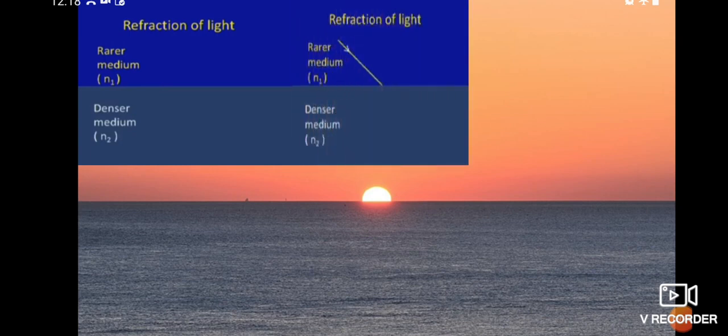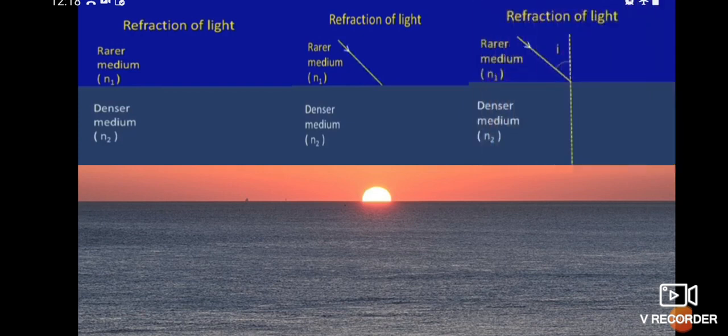Here the light ray is traveling in an inclined manner. So I have drawn a normal line, and the angle of incidence here is taken as I.